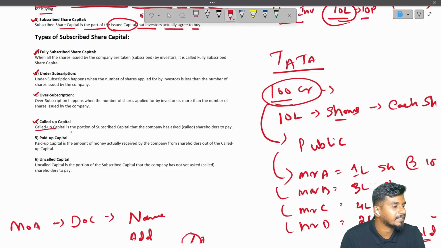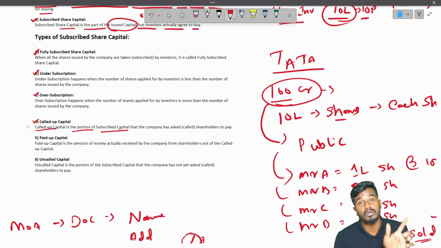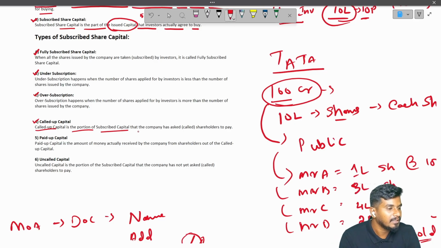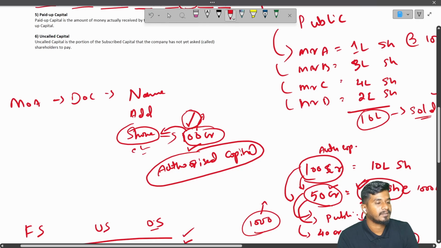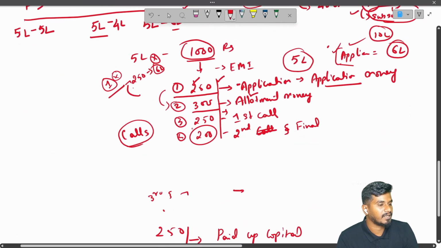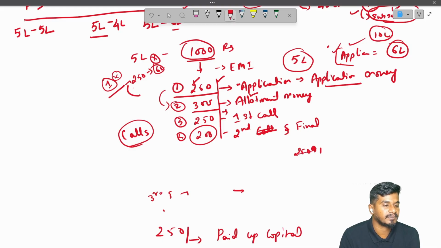Called up capital is the portion of subscribed capital that the company has asked or called shareholders to pay. In our example, let us say here 250 is application money. Let me write it clearly.